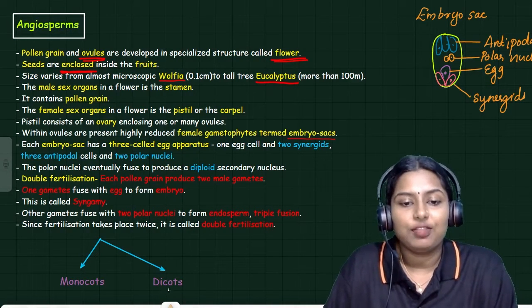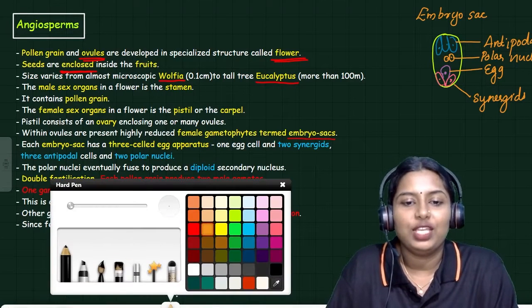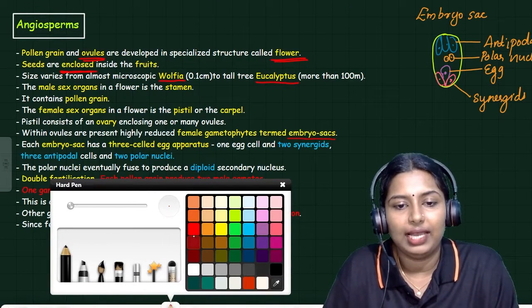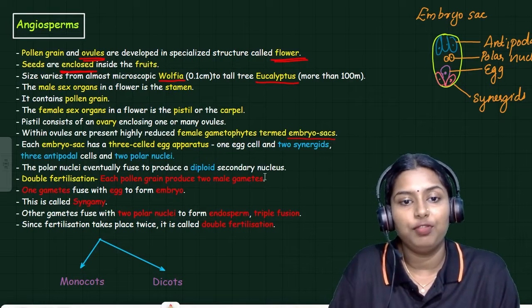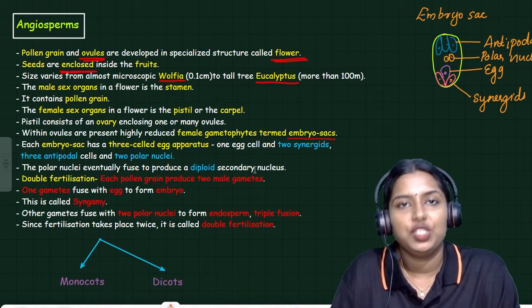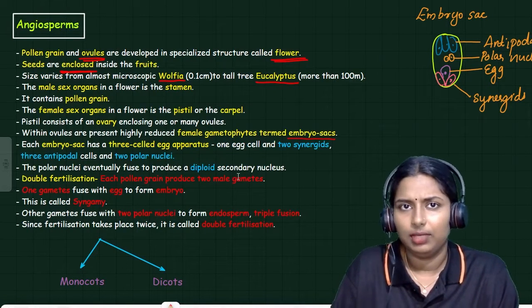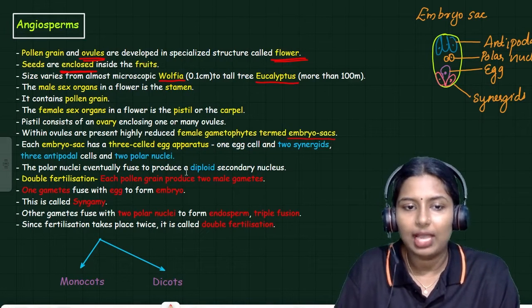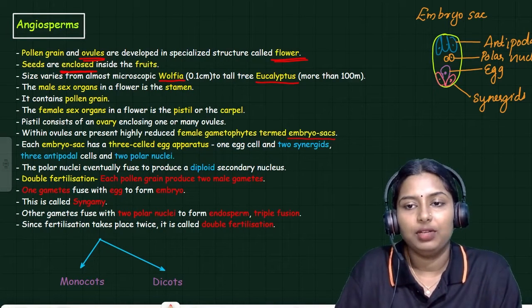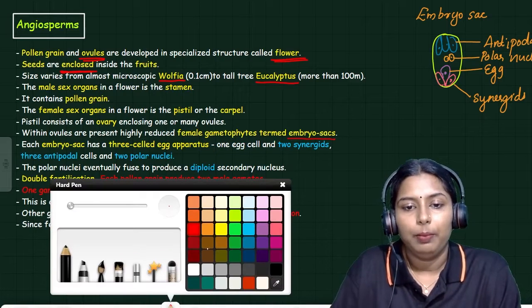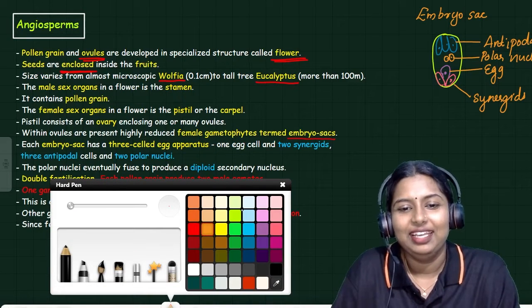In the case of angiosperms, the fertilization is called double fertilization. What is that? Double fertilization occurs in angiosperms. I will explain. In double fertilization, the pollen grain has two gametes.